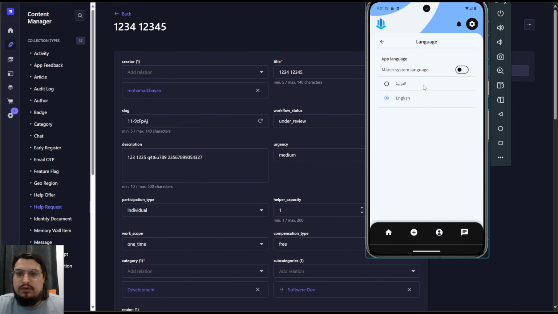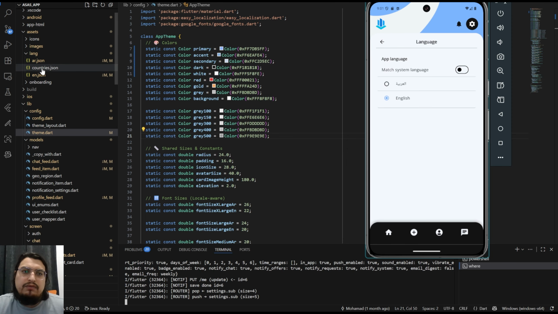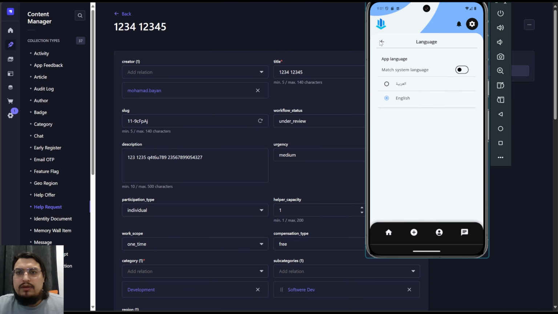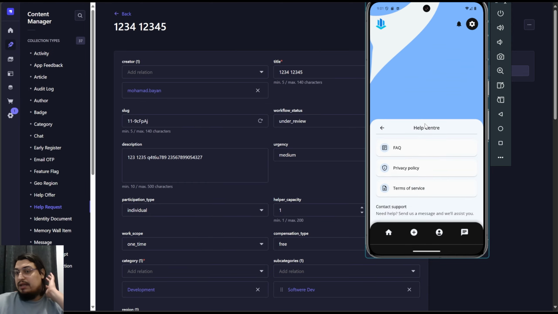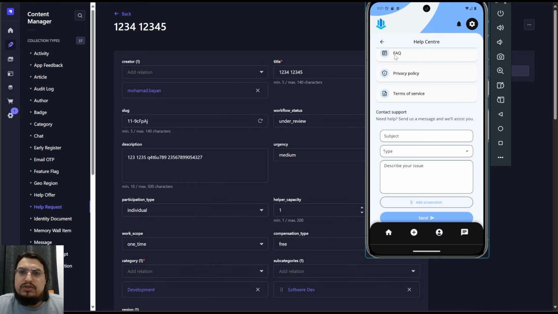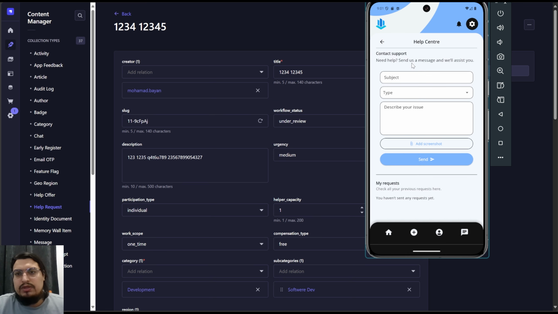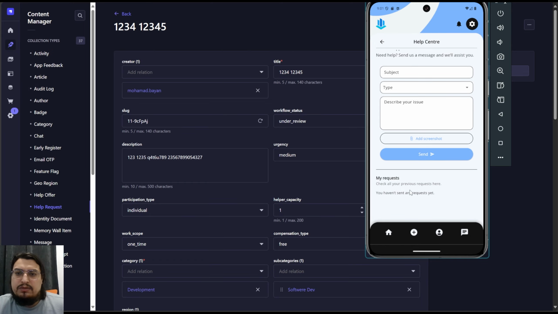So you can have it localized, like in JSON files, for example. For now I have Arabic and English that I can do, which can be whatever language as well. There is a help center, so you know your privacy terms and any question you have. And if you have any issue as well, there is a contact support, which is another system here that works well. And you can see and submit your request.